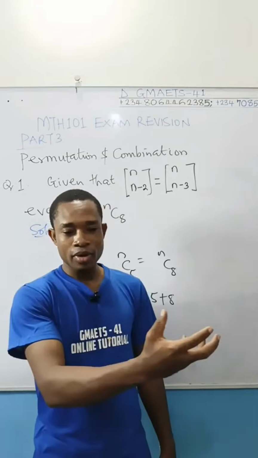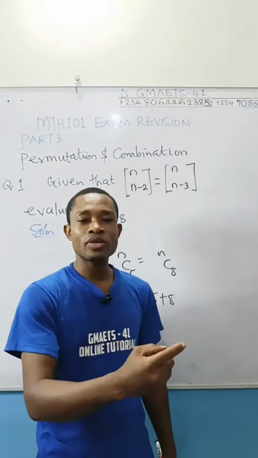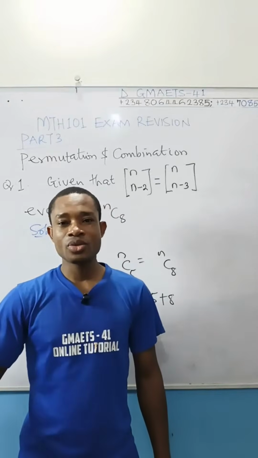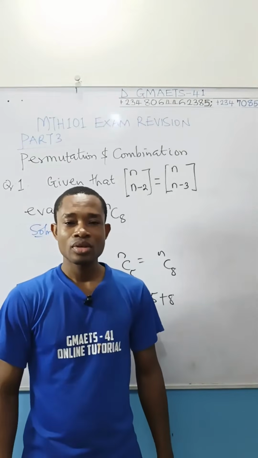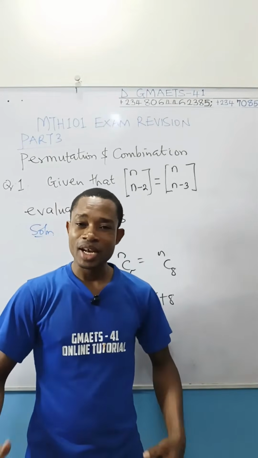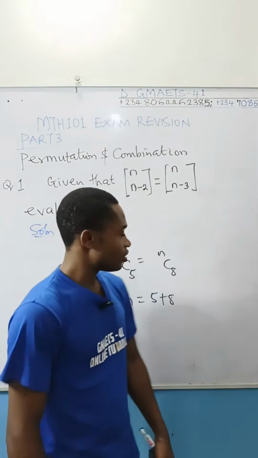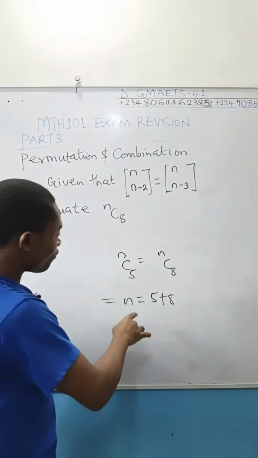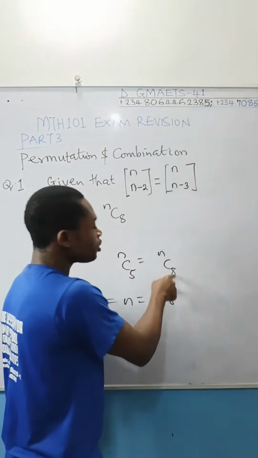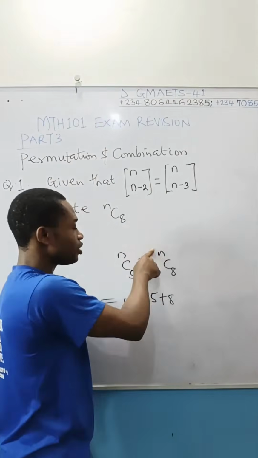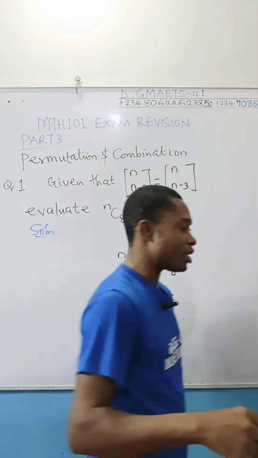So you come to the boys, you select, assuming you select 1 boy. So out of the boys, you're selecting 1. And maybe you select 2 girls. Out of the 7 girls, you're selecting 2. So combination is simply selection, while permutation is arrangement. Are you following, right? So if you know the number you are selecting out of n, you also know another number you are meant to select out of that same n. To know the value of that n, add up the 2 numbers. We call that complementary combination.